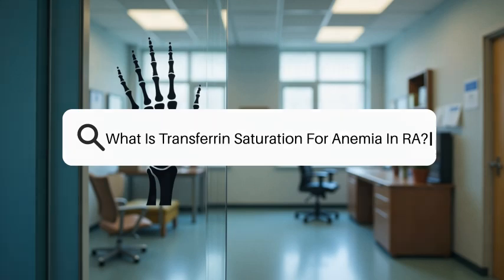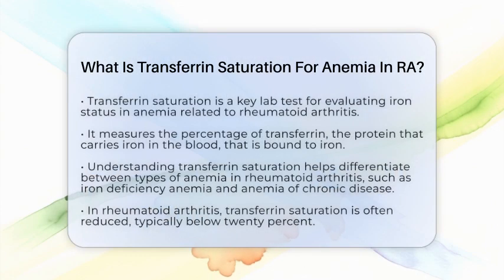What is transferrin saturation for anemia in RA? Transferrin saturation is an important laboratory test that helps evaluate iron status in people with anemia related to rheumatoid arthritis. It measures the percentage of transferrin, which is the protein that carries iron in the blood, that is bound to iron. Understanding transferrin saturation is crucial because it helps differentiate between different types of anemia that can occur in rheumatoid arthritis, such as iron deficiency anemia and anemia of chronic disease.